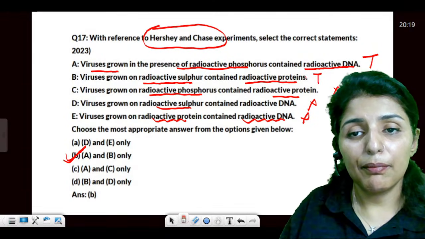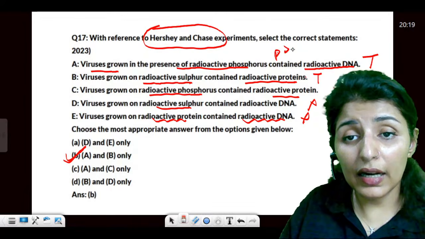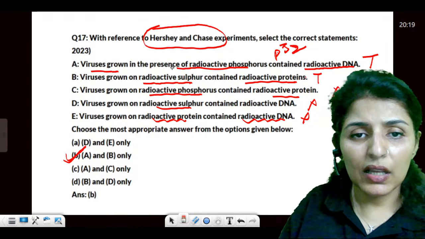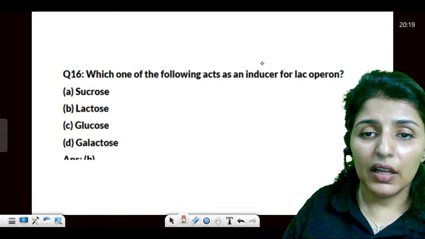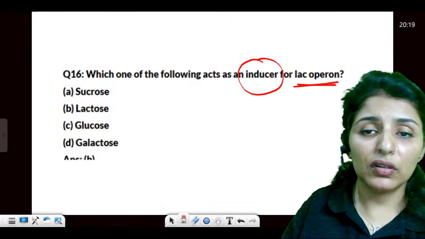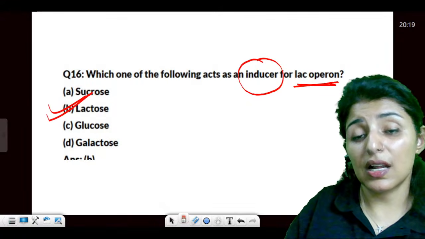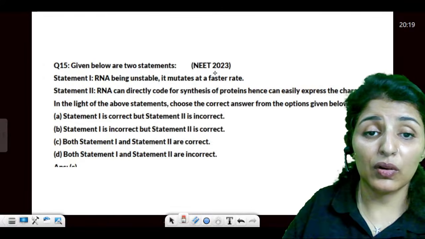So it is P32 and S35. Is that clear? Okay. Moving on. Inducer of lac operon. Which is the inducer? It is lactose. That is why it is an inducible operon.